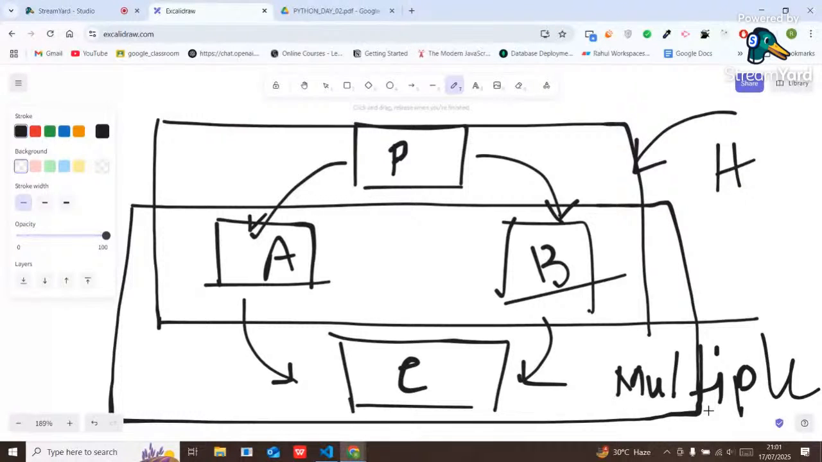See, hierarchical means only one parent class will be there and multiple child classes will be there. But multiple means multiple parent classes will be there, and only one child class. Means properties are derived from multiple parent classes to a single child class. And in hierarchical, the properties are derived from one parent class to multiple child classes. That is the difference between them.